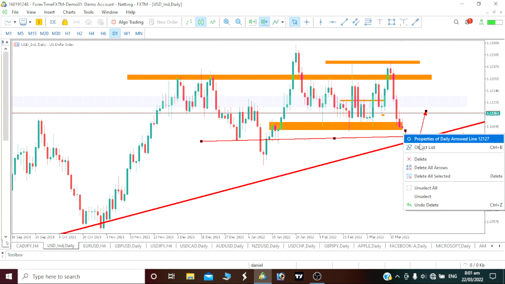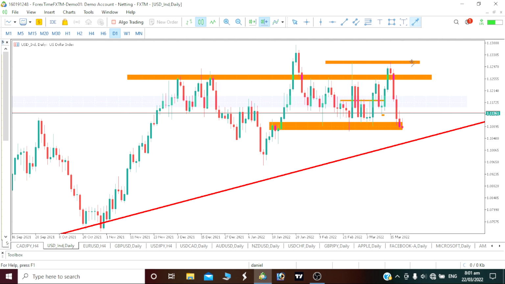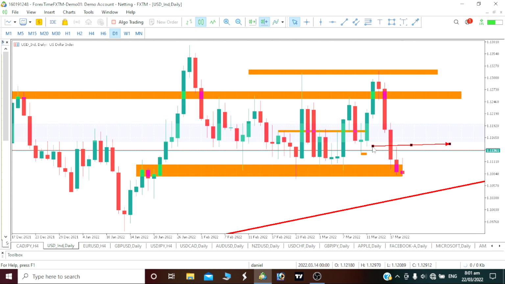But in case it does not happen that way, then I will be waiting for our price to break above this candle here before I actually take my buy position upward. If not, we'll be waiting for it to still be going down.